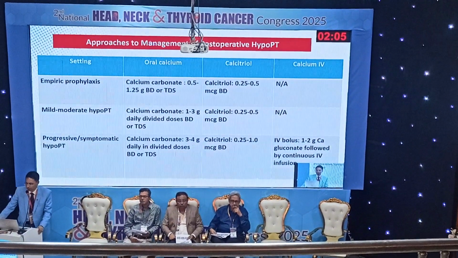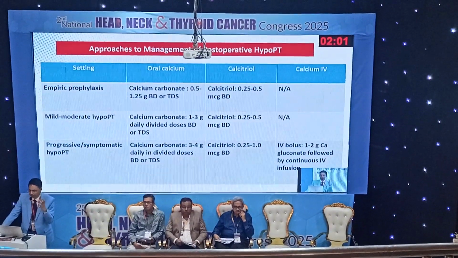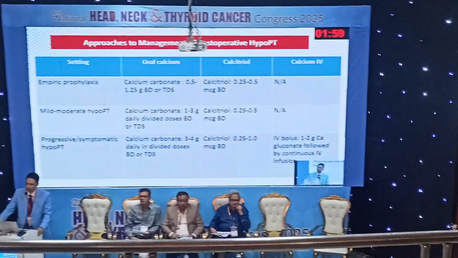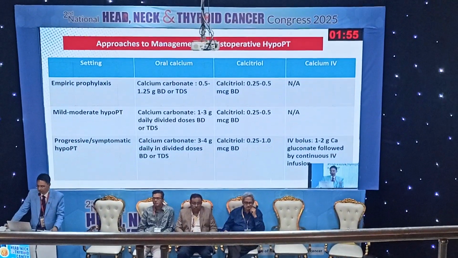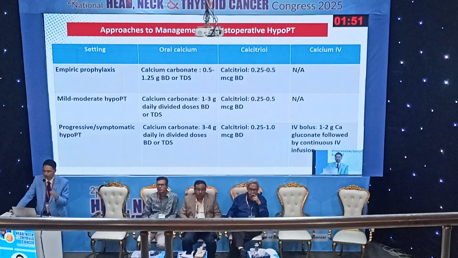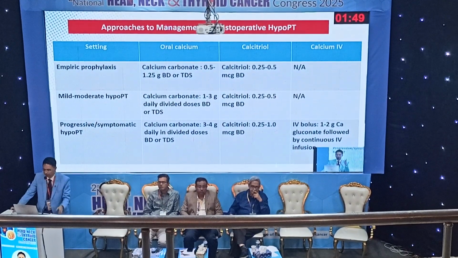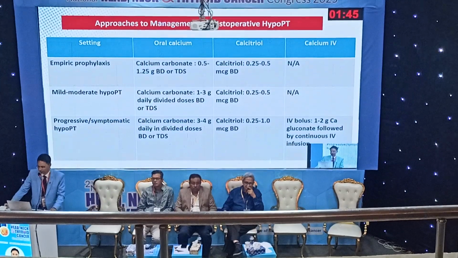This is the dose recommended by the American Thyroid Association in their paper on the management of post-operative hypoparathyroidism published in 2018. For empirical prophylaxis, you should give calcium 2 or 3 times daily with calcitriol 0.25 or 0.5 microgram 2 times daily. In case of mild to moderate hypoparathyroidism, calcium carbonate along with calcitriol should be given.